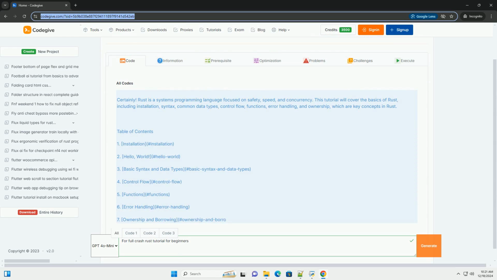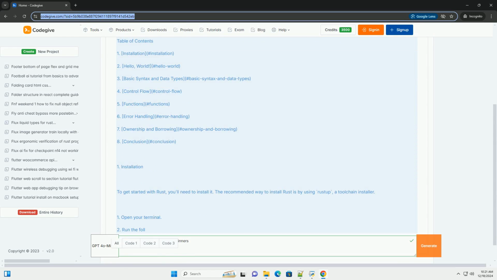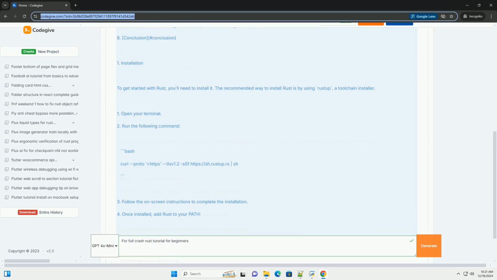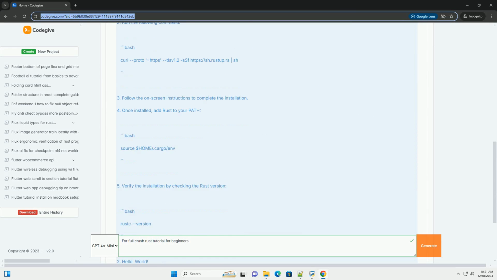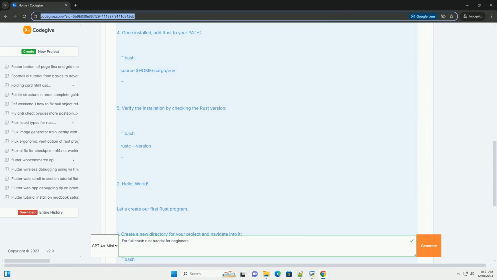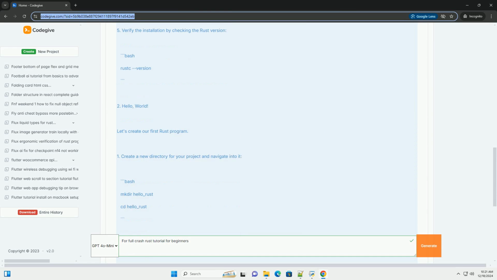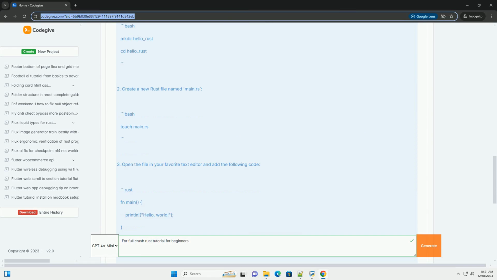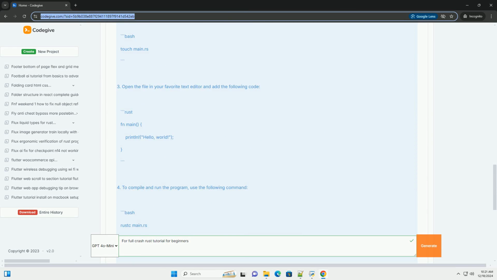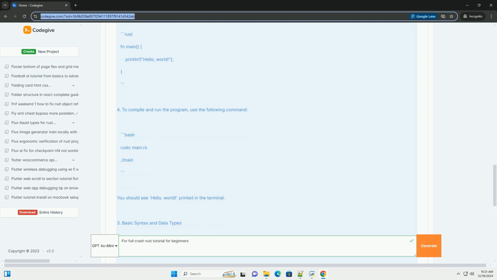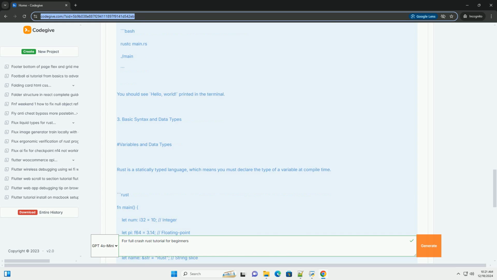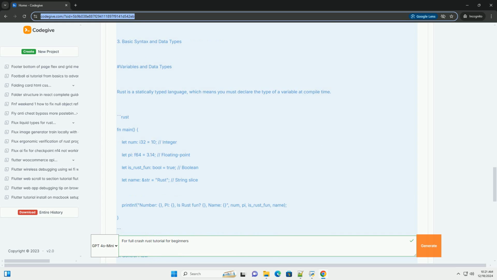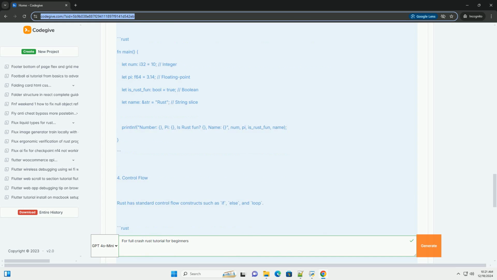Certainly. Rust is a systems programming language focused on safety, speed, and concurrency. This tutorial will cover the basics of Rust, including installation, syntax, common data types, control flow, functions, error handling, and ownership, which are key concepts in Rust. Table of contents. 1. Installation.